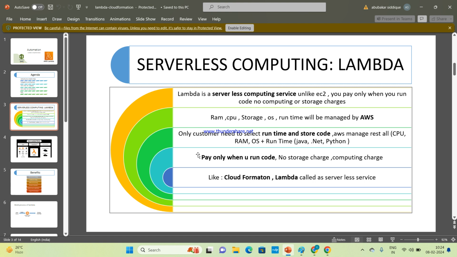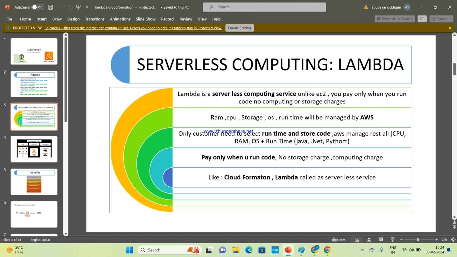Yes, ma'am. How many languages does Lambda support? 5. Java, .NET, Python, Ruby, Node.js. Clear? Yes, ma'am.